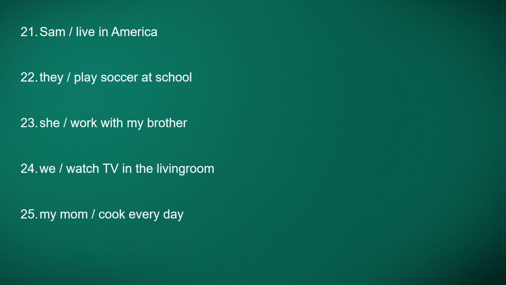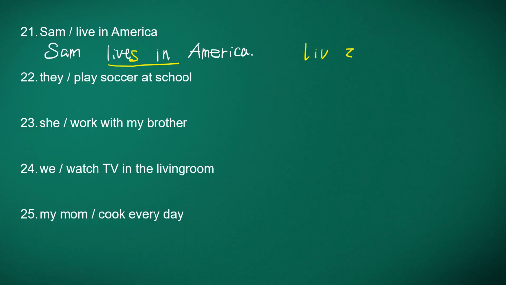Okay, number 21. Sam live in America. Sam is third person singular. So we need an extra S. Sam lives in America. So read this part together: lives in. Read as lives in. Sam lives in America.